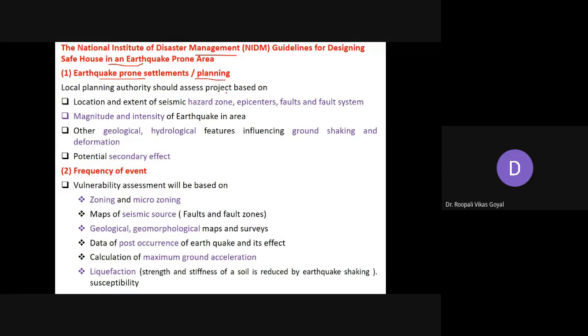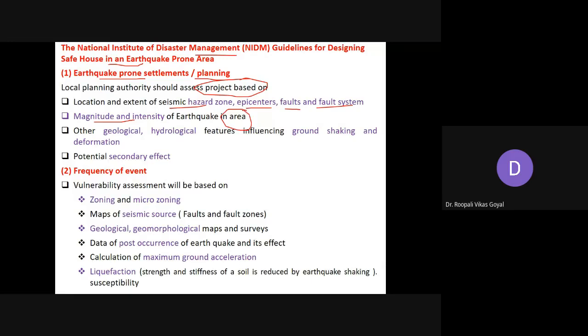The location and extent of the seismic hazard zone, epicenter, faults and fault system should first be ascertained. Its location and extent should be known, which hazard zone it is in, where the epicenter may occur, and the fault and fold system should be established. Then the magnitude and intensity of the earthquake in that particular area.